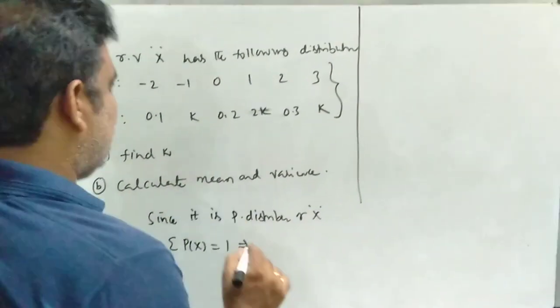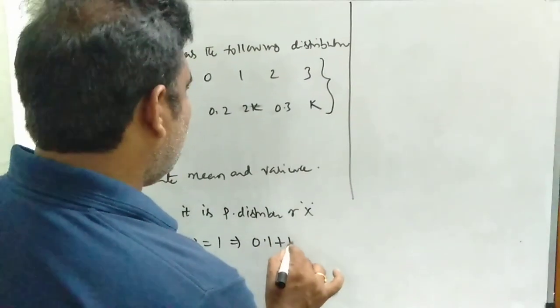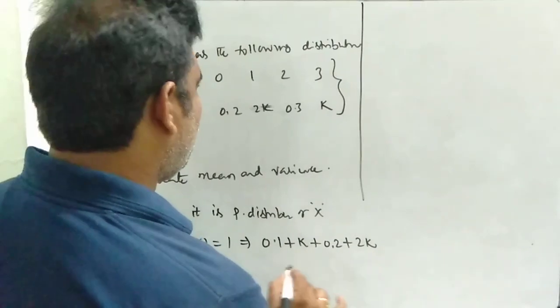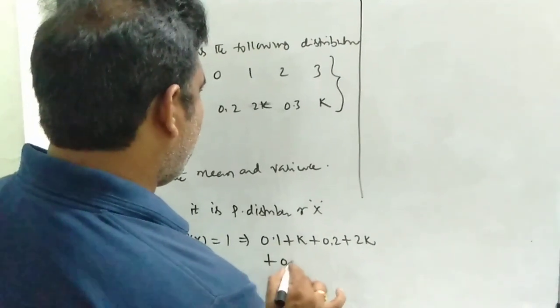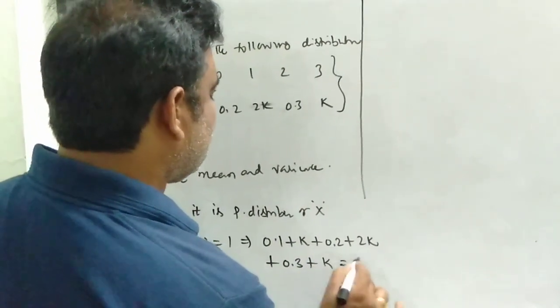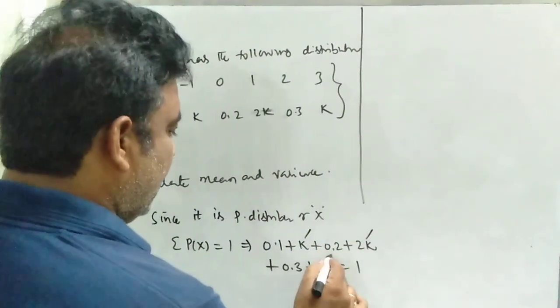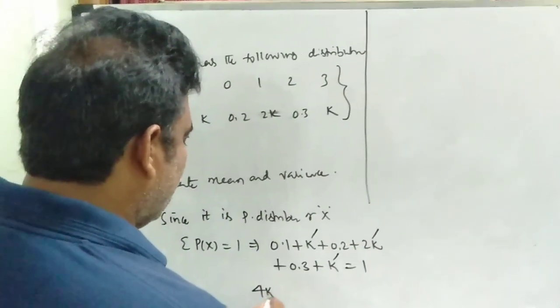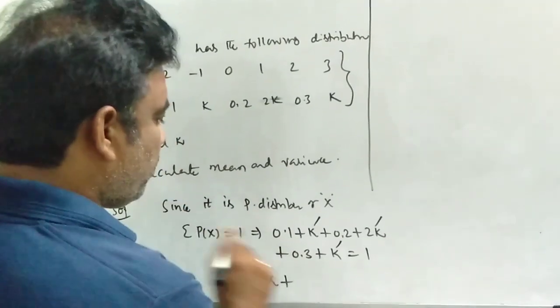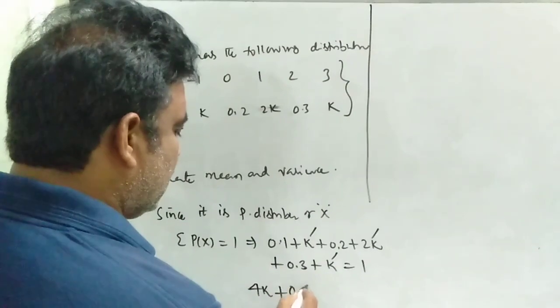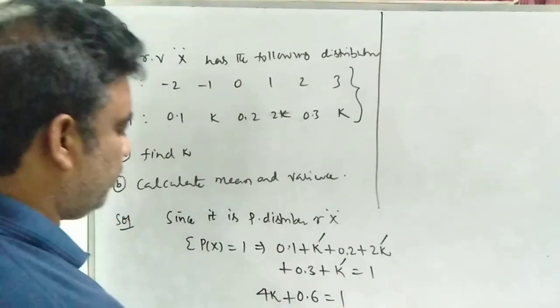So what are the probabilities here? 0.1 plus k plus 0.2 plus 2k plus 0.3 plus k is equal to 1. So k, 2k, 3k plus k, 4k plus 0.1 plus 0.2, 0.3 plus 0.3, 0.6 is equal to 1.